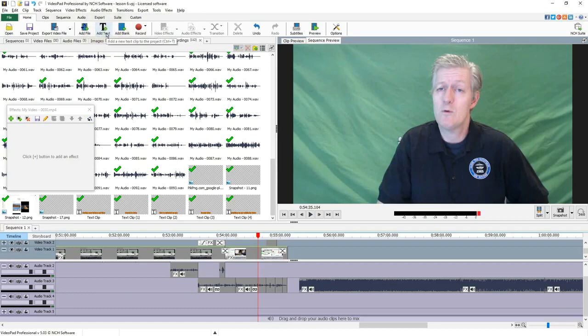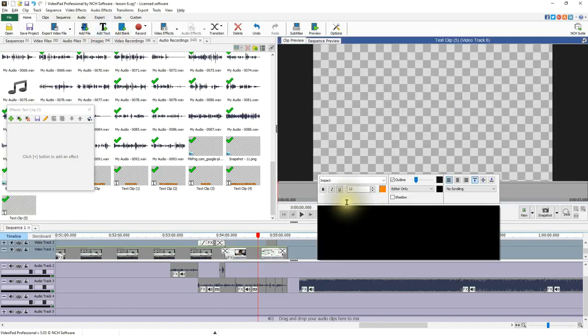Add text, I'll click that and show you how to add text. And that's the tool for adding text. And I can just use the word text there. There it is. And then I can highlight it and change the font size if I needed to. Change the color, and I can do a lot of different things such as the outline and add a shadow, and even change the font styling. This is bold, italics, underline. This is the alignment within my screen. Left, center, right, justification, top, middle, bottom alignment.